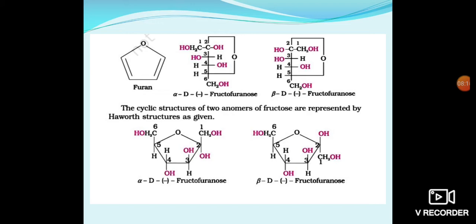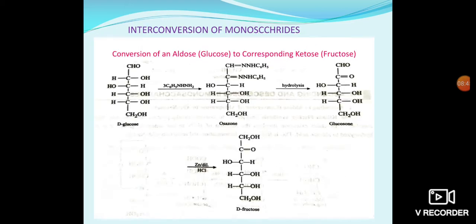But these Haworth planar structures, the 6-atom cyclic structures, are more stable in puckered forms than in planar forms. Six-atom cyclic structures are highly stable in chair conformation. Therefore, it is convenient to represent glucose or fructose cyclic structures in chair conformations. We will discuss that later. Then we will go for the interconversion of monosaccharides, converting one monosaccharide into another by some reactions.